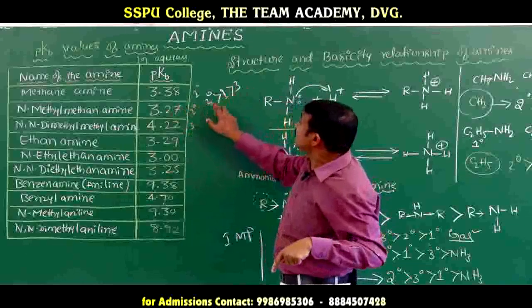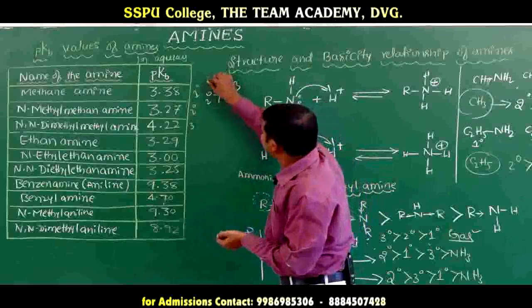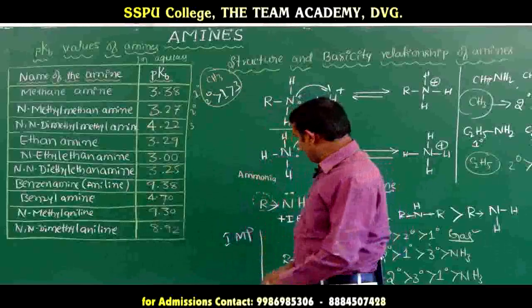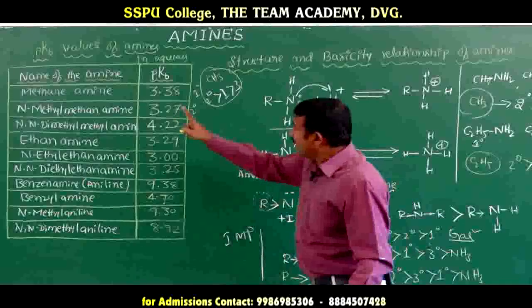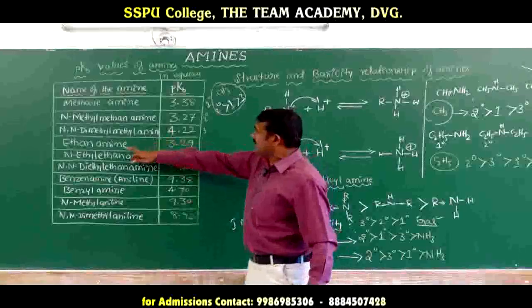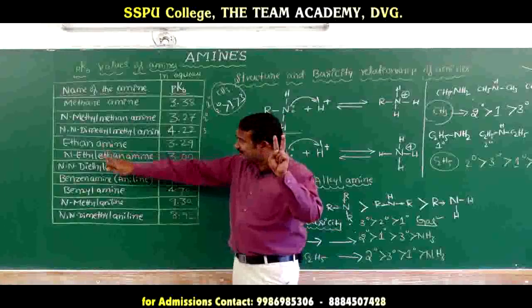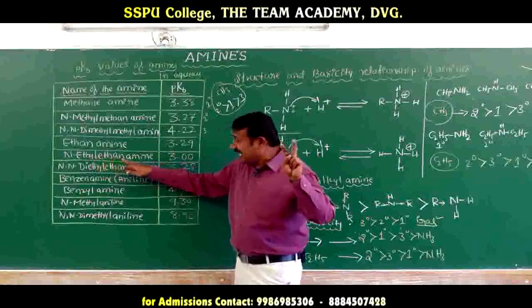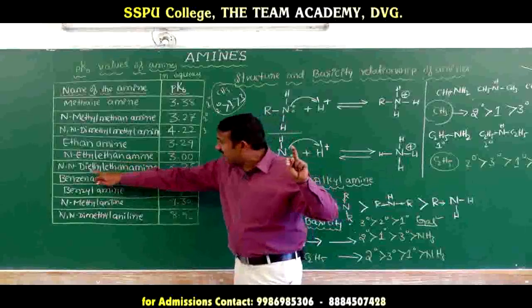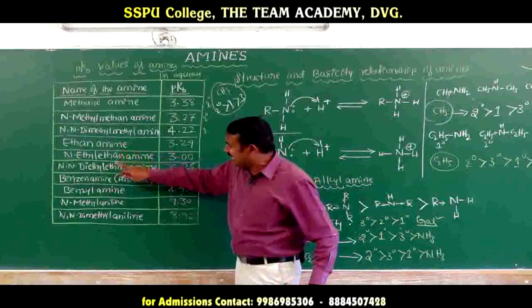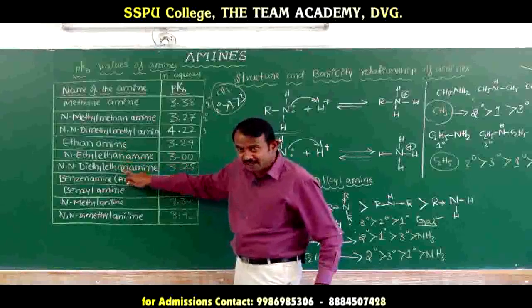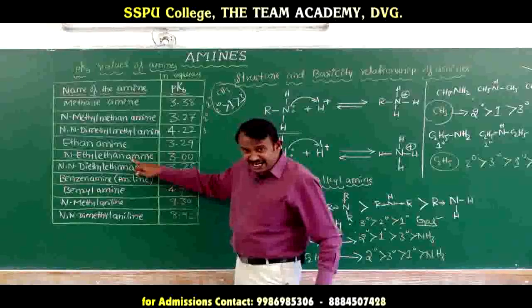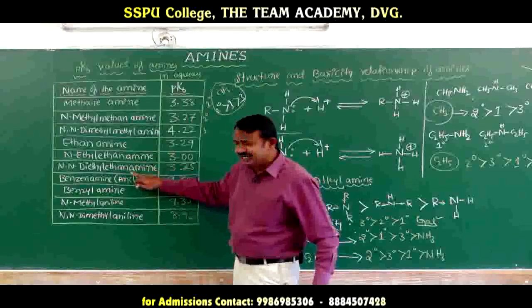Okay, this is when R equals CH3. Coming to the ethyl group, when R equals ethyl, here we have ethane amine, a primary amine. Here is diethylamine or N-ethylethane amine, a secondary amine. This one is triethylamine. Ethylamine, diethylamine and triethylamine; this is the IUPAC naming. Ethylamine is a primary amine, diethylamine is a secondary amine, and this is a tertiary amine.